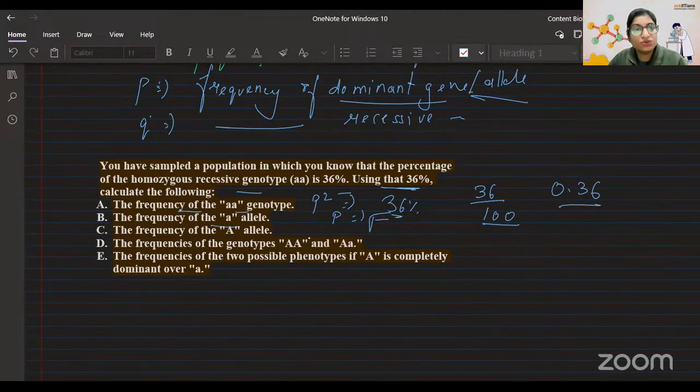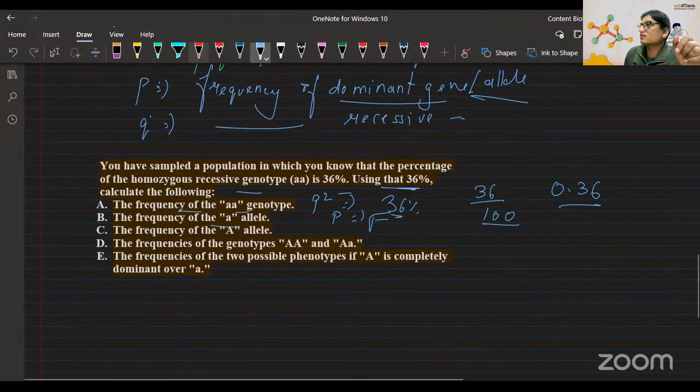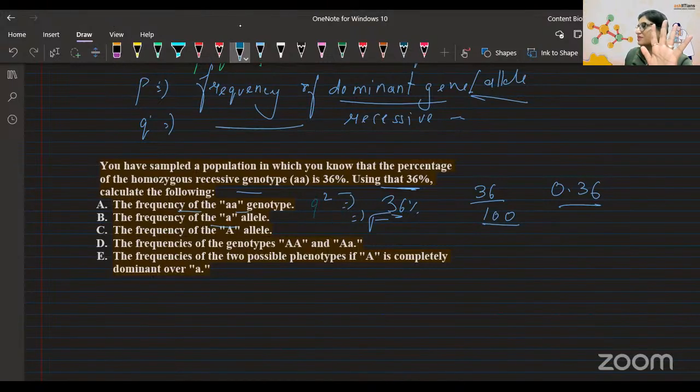They were talking about the percent of homozygous recessive, my bad, so it will be Q square. I thought they had written dominant. Rest of the story is the same. So it will be Q square, and they are asking you Q. They are saying that Q square is 0.36. What will be Q? Square root of 0.36. Got it? So Q will be 0.6. So the Q value is 60%. You're getting this, right?